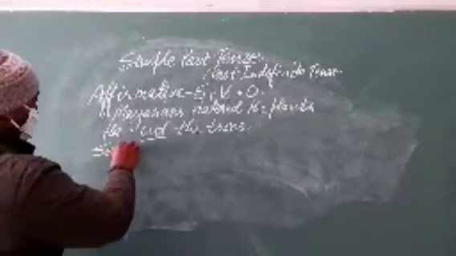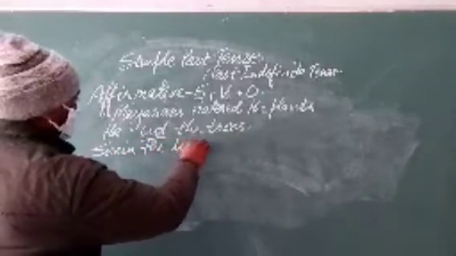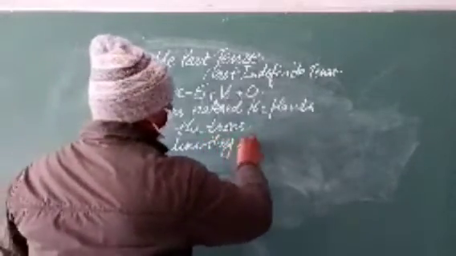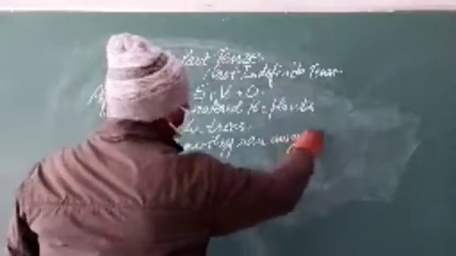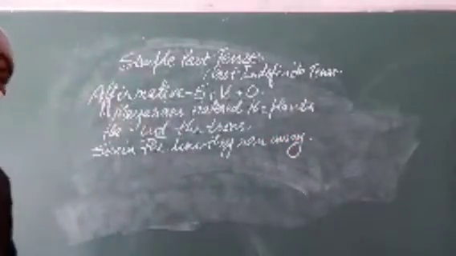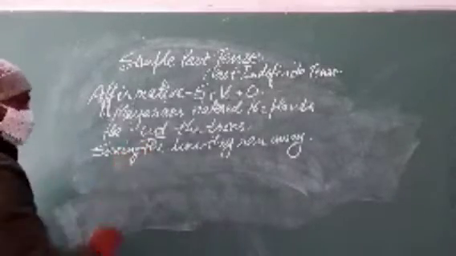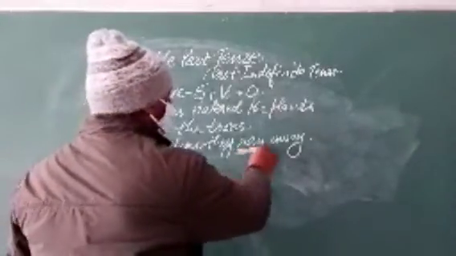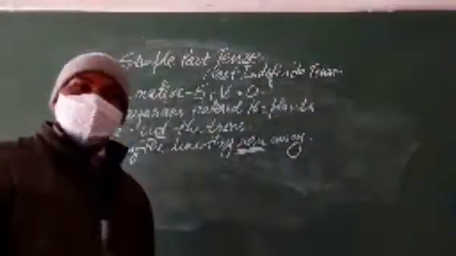Seeing the lion, they ran away. Even I would have run. Seeing the lion, they ran away. Second form of verb. They ran away.